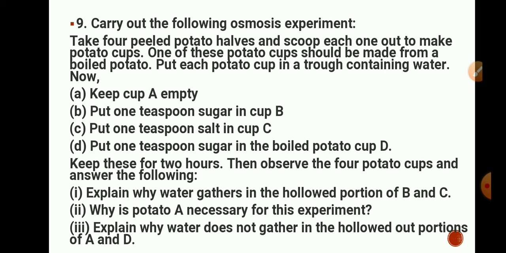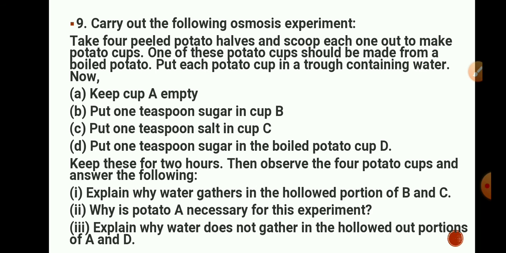Next question is question number 9. Carry out the following osmosis experiment. Take 4 peeled potato halves and scoop each one out to make potato cups. So one of these potato cups should be made from a boiled potato. So out of these 4, one potato should be boiled potato. Put each potato cup in a trough containing water.